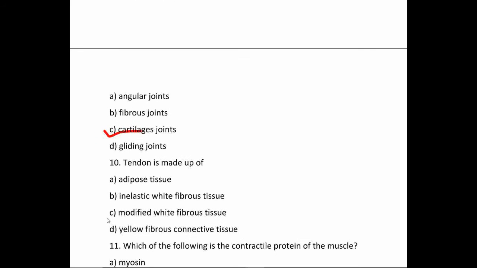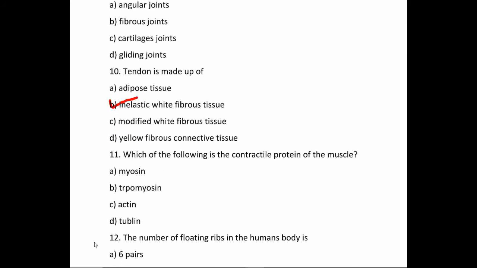Question number 10. Tendon is made up of option A, adipose tissue, option B, inelastic white fibrous tissue, option C, modified white fibrous tissue, option D, yellow fibrous connective tissue. So our correct option is option B, inelastic white fibrous tissue. Question number 11. Which of the following is the contractile protein of the muscle? Option A, myosin, option B, tropomyosin, option C, actin, option D, tubulin. So our correct option is option A, myosin.